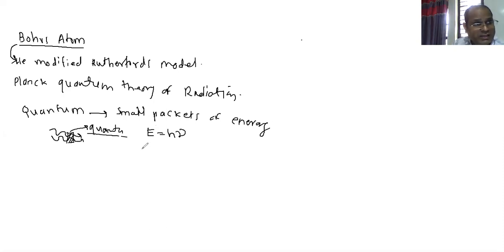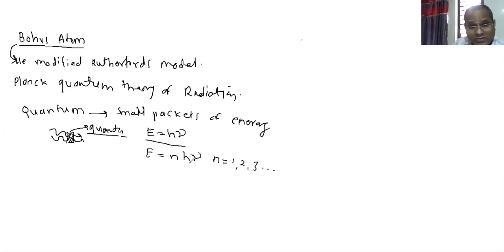So this energy is always radiated or absorbed in multiples of this, that is E equals h nu, or if you are taking more energy, it is generally written as E equals n h nu, where n is 1, 2, 3 like this.